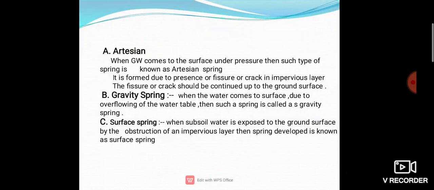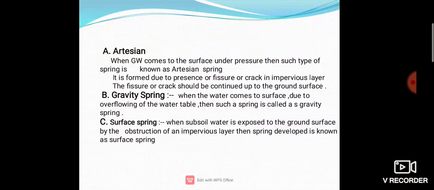Artesian means in this type of spring, groundwater comes to the surface under pressure, and an artesian spring may also be formed due to the presence of fissures or cracks in the impervious layer.